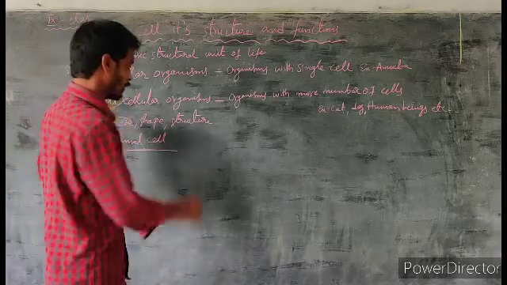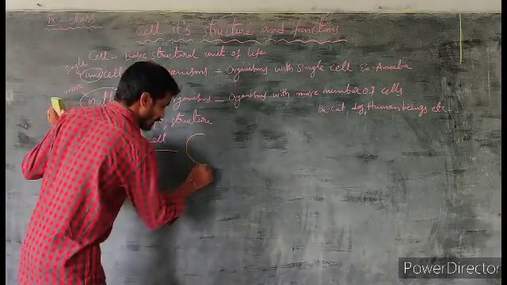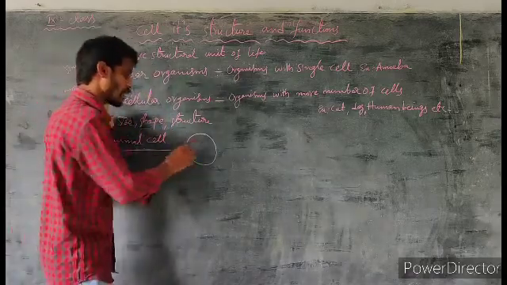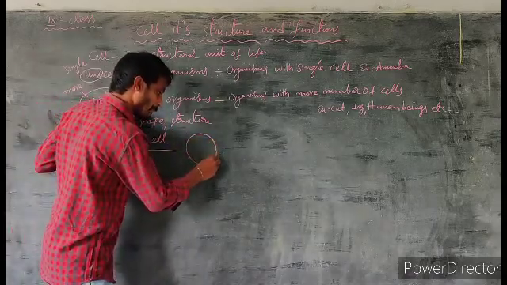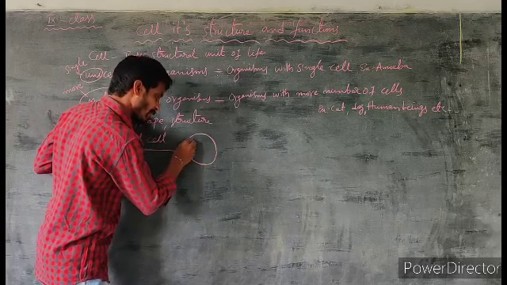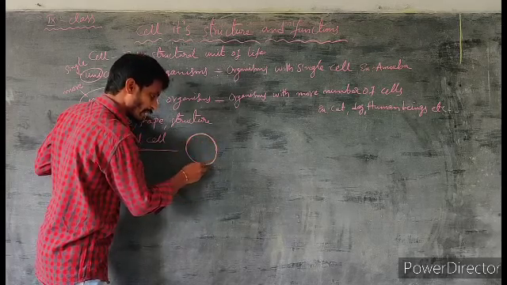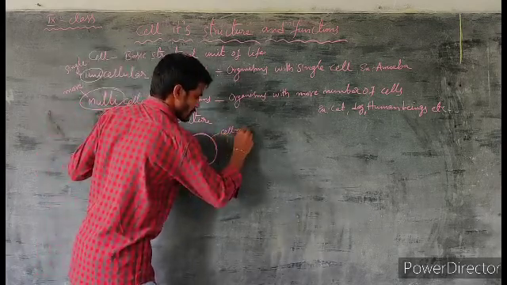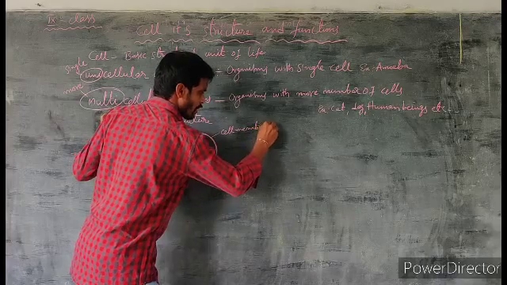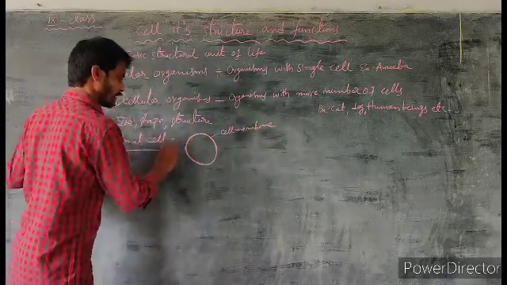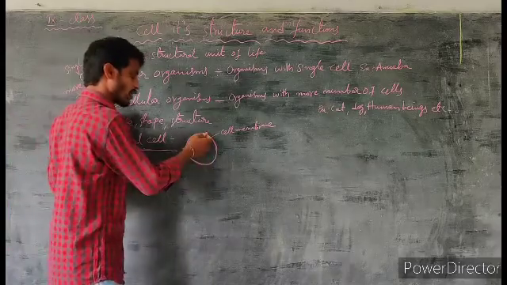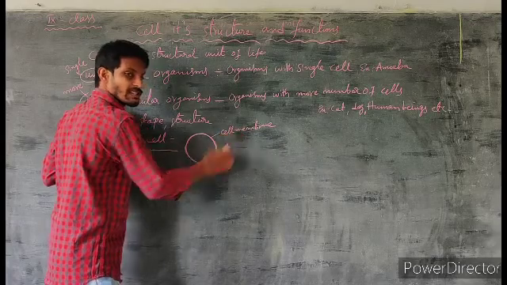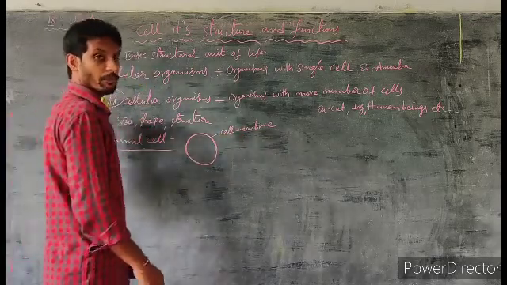Already you know, if you observe the cell, this is the cell. All the cells are surrounded by a membrane. The membrane surrounding the cells is called the cell membrane.